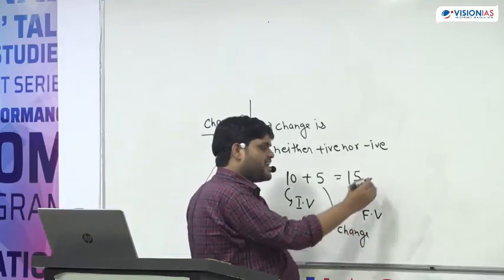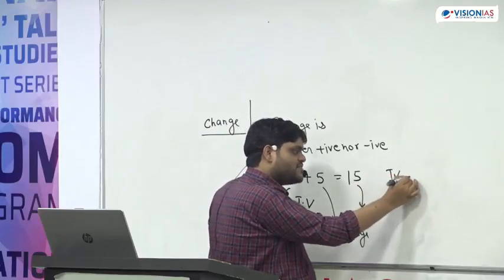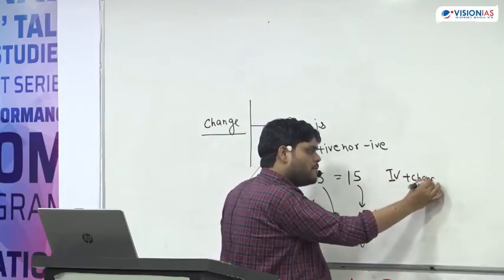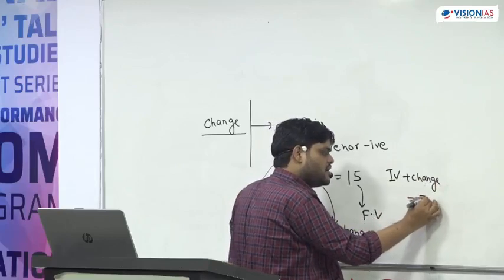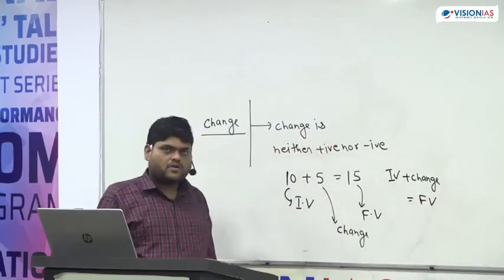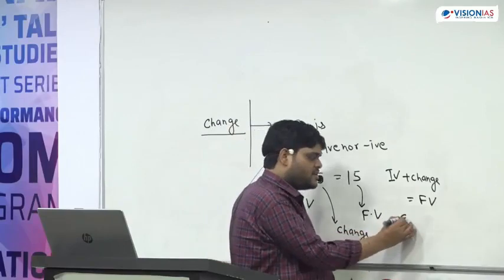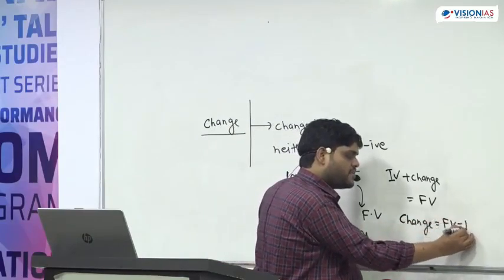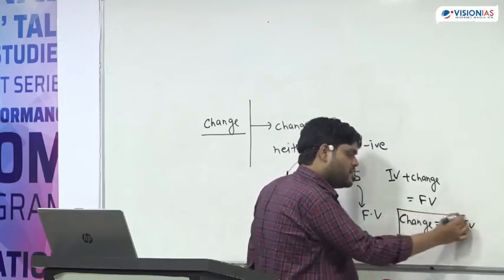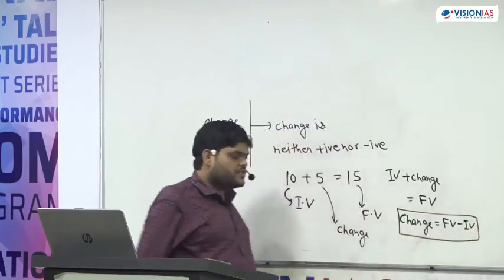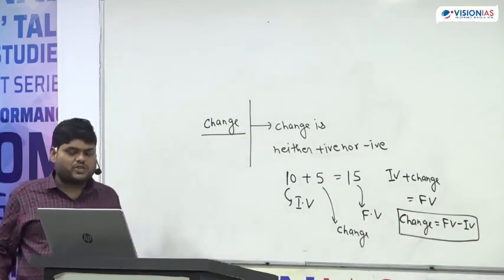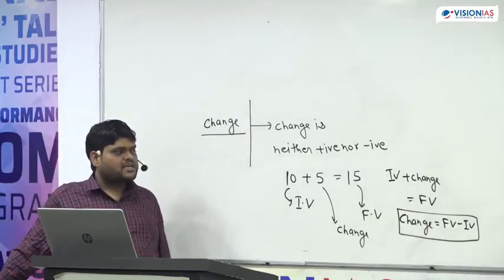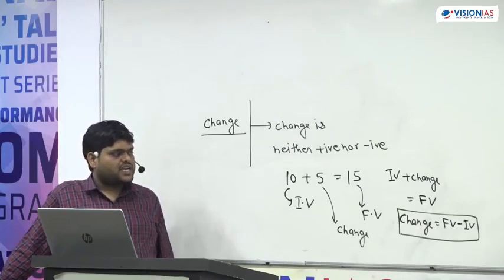So from here we can say that initial value plus change is equal to final value. Or we can say that change is equal to final value minus initial value. This is the first thing which you should know: change is equal to final value minus initial value.